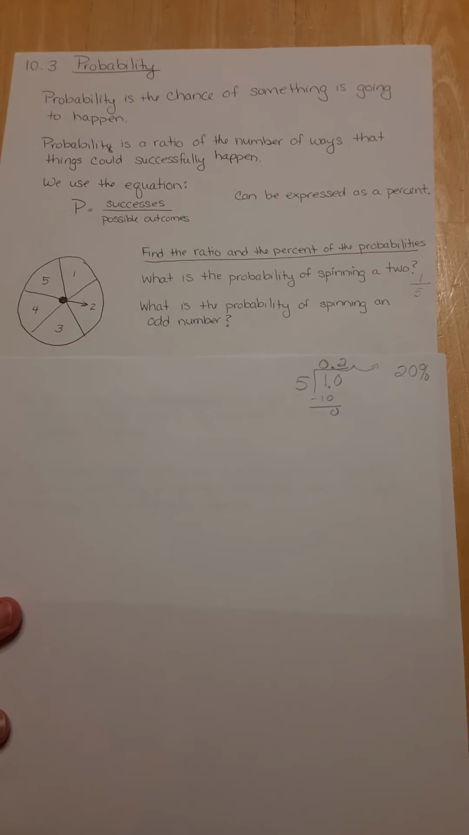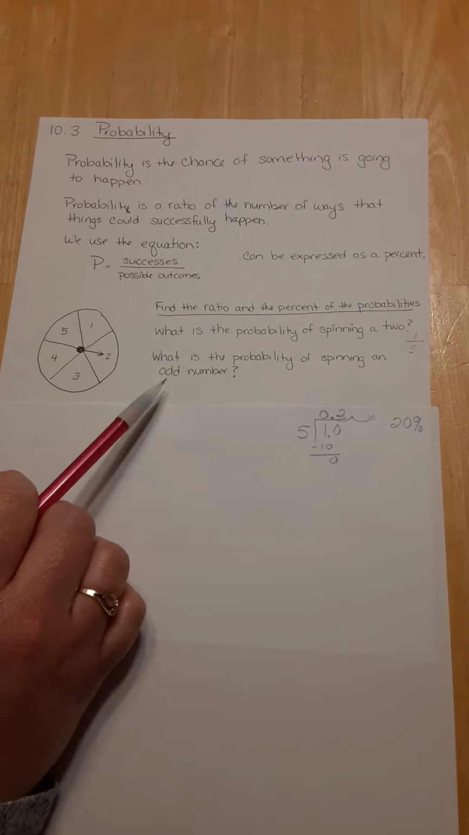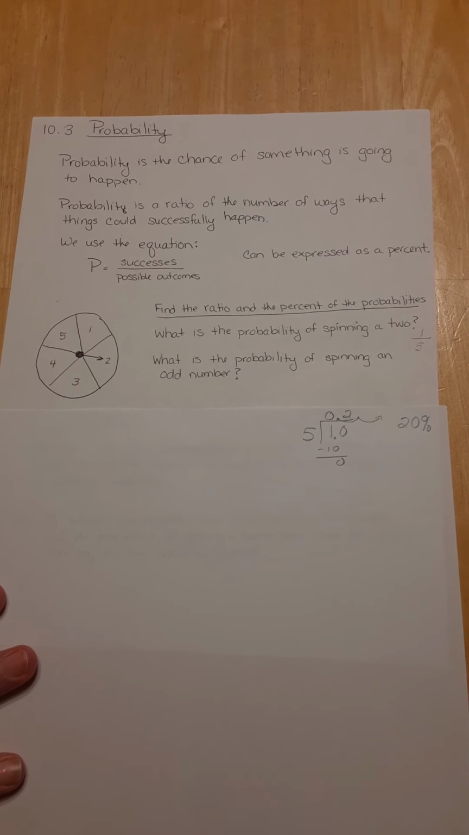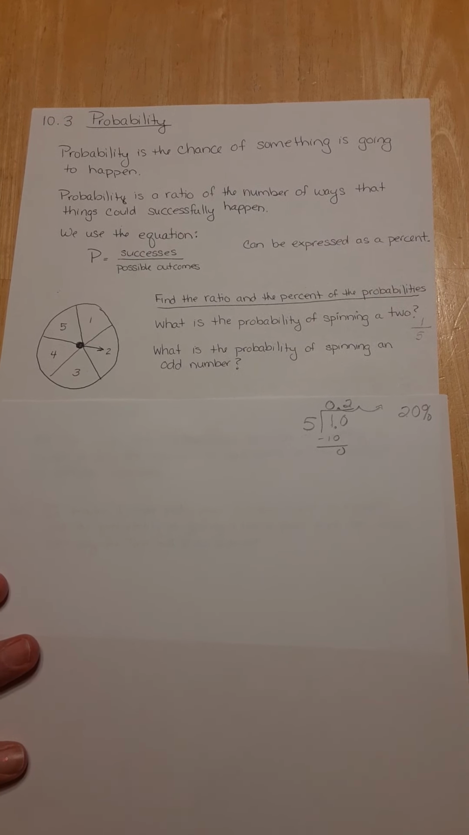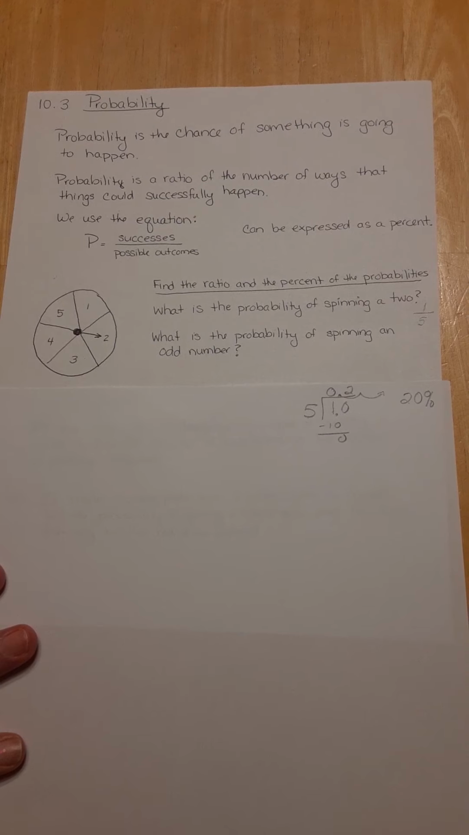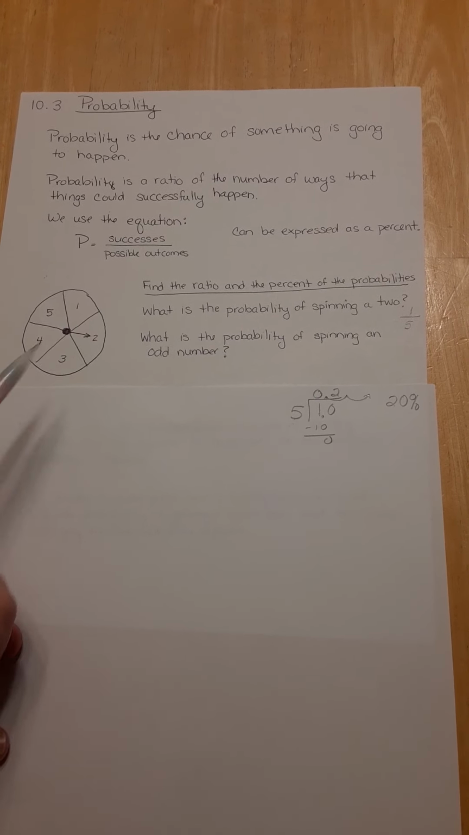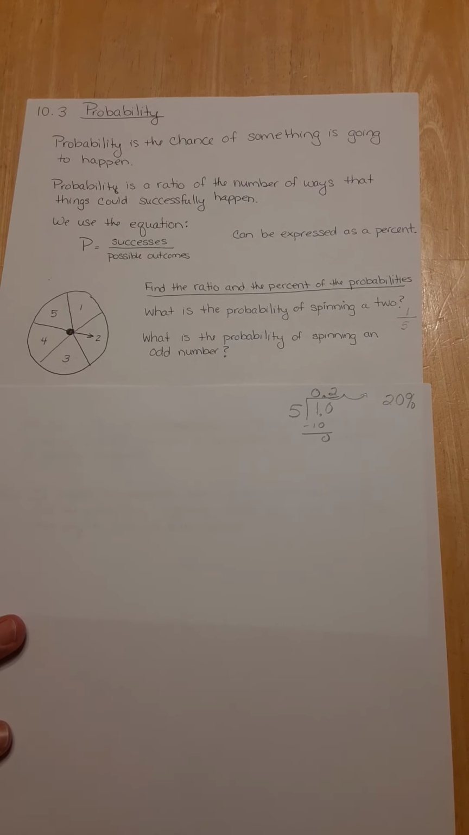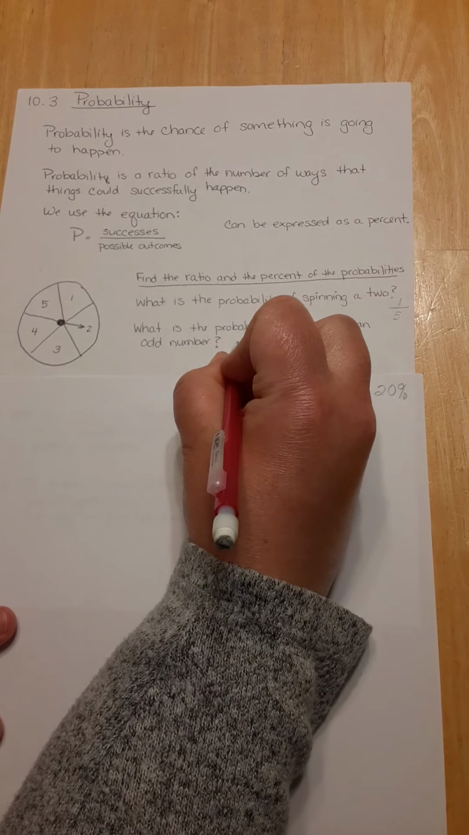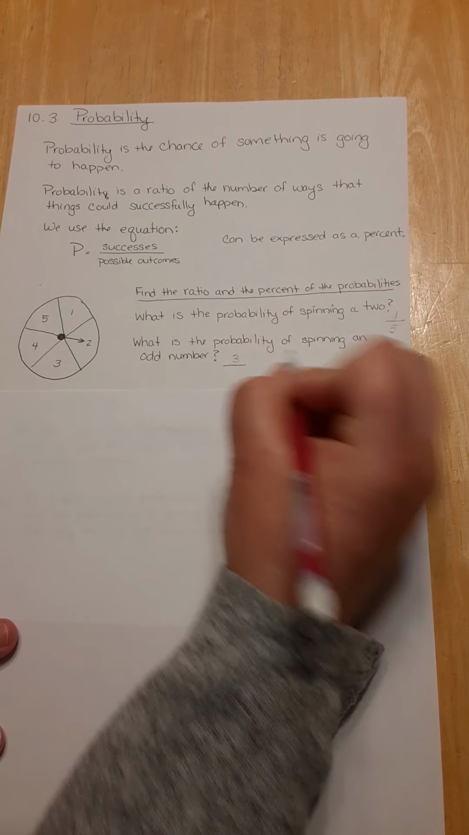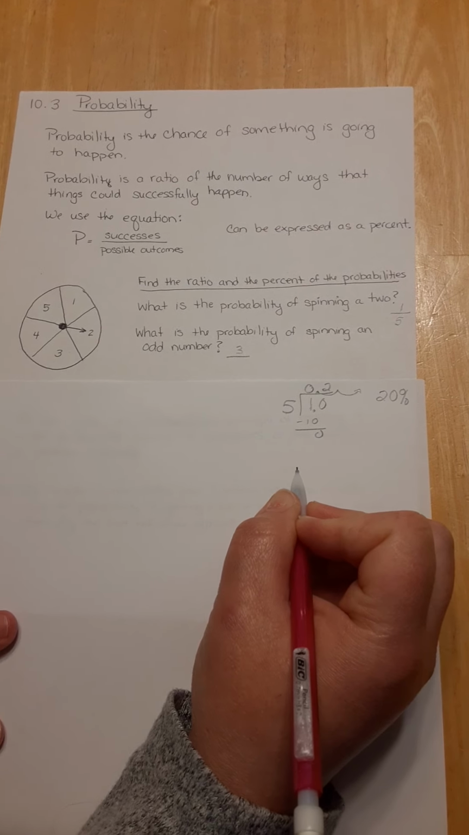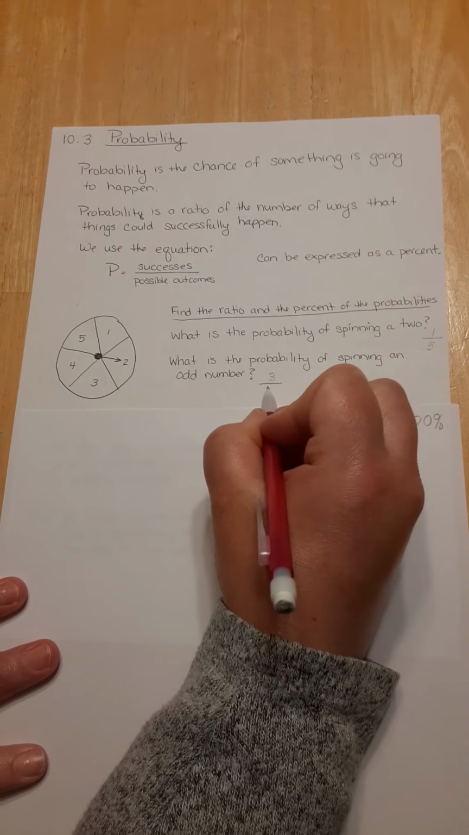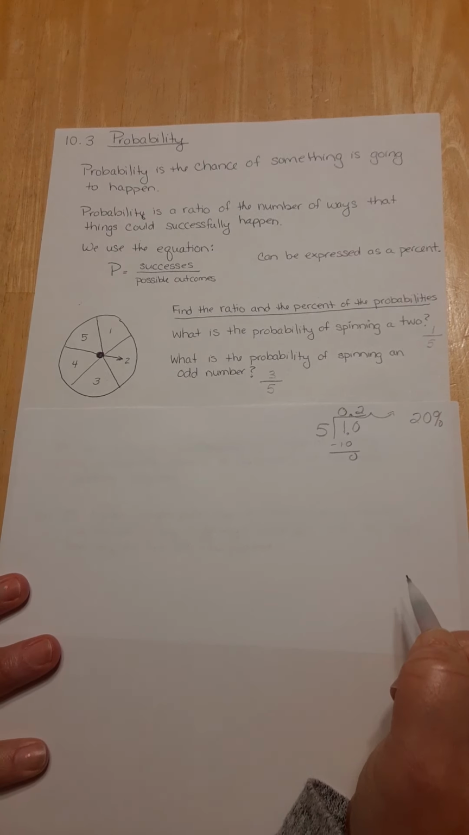Okay, so that's how we use this. Let's do one more example here. Take a look at my spinner, and the next question says, what is the probability of spinning an odd number? Well, how many odd numbers do I have on the spinner? I have 1, 2, 3. So that is going to go in the top, and then in the bottom, once again, it's how many possible outcomes are there? Well, there's 5 spots, so it's 3/5.